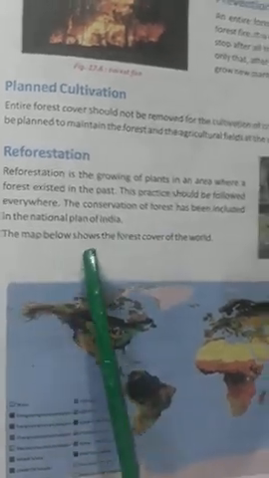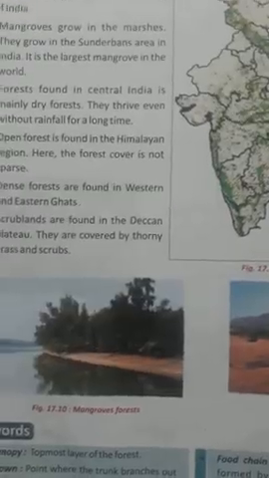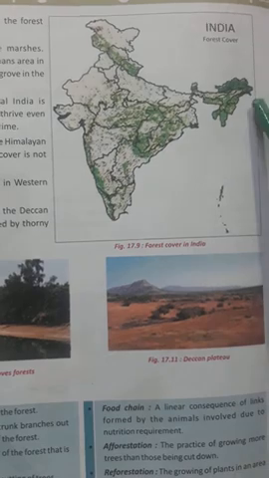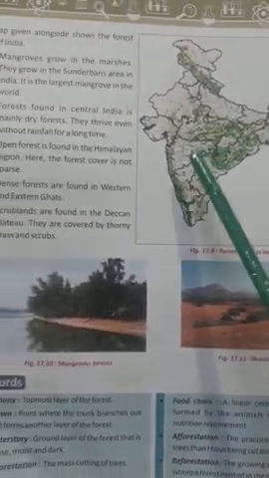Okay, the map below shows the forest cover of the world. So these are examples of world forest cover. Okay, now come to our next page. You can just go through. The map given alongside shows the forest cover of India. So these are the green colors that are put in the map. It shows the forest area. Okay, you can just go through this point.